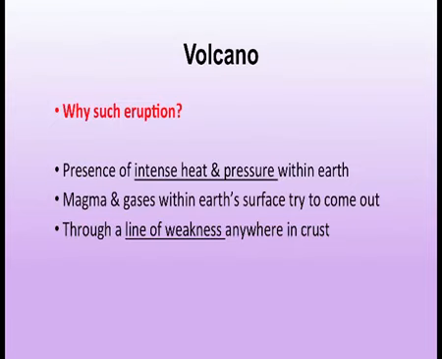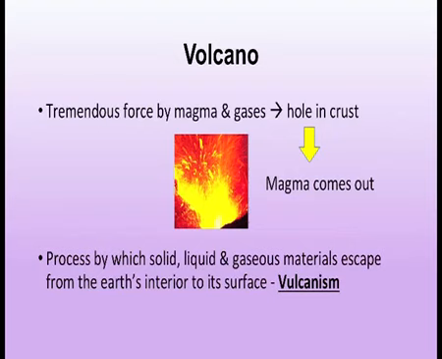You must be thinking why such eruption takes place. What happens is that extreme heat and pressure is created inside the earth. So what happens because of that? The molten material, or the magma, gets pushed and tries to come out because of the intense heat and pressure. Wherever there is a line of weakness, the molten material escapes from the earth's surface through that line of weakness. Now there is a tremendous force of magma or gases, which comes out from the hole in the earth's crust, and magma comes out.